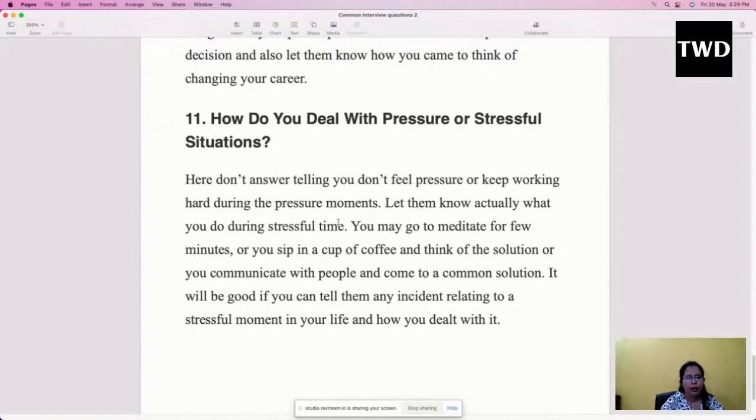It will be good if you can tell them about an incident relating to a stressful moment in your life and how you dealt with it. Sometimes, when you are in a company, they themselves will let you know the protocol you should follow if such a problem comes. So first thing first, you need to follow those protocols. If you go outside of them, they will question you, why didn't you follow these protocols. So it is better to follow all of them.